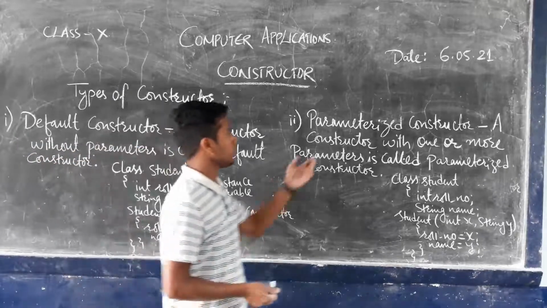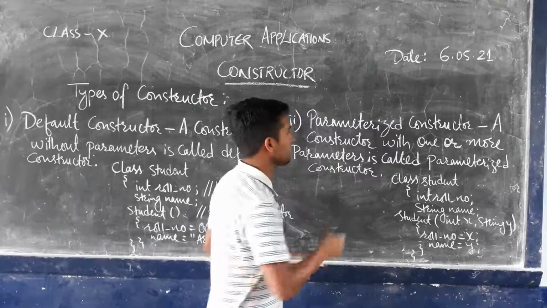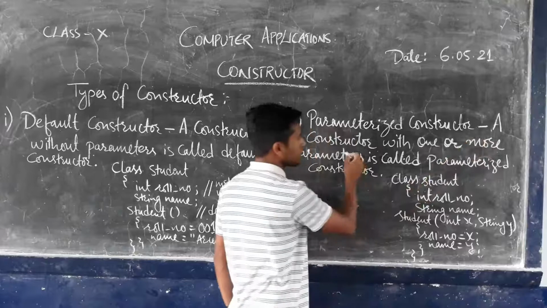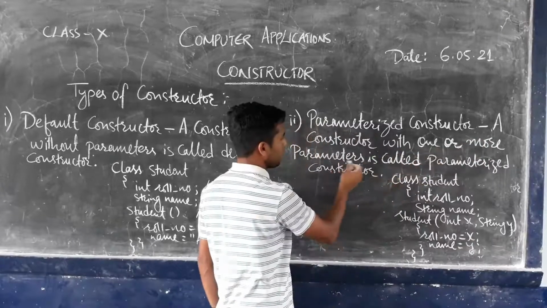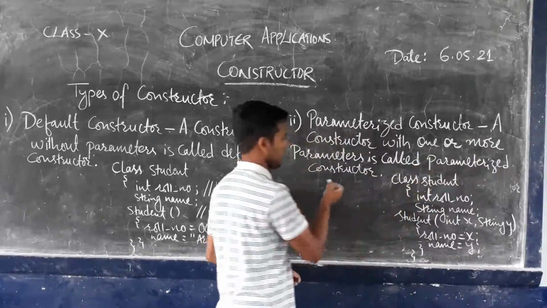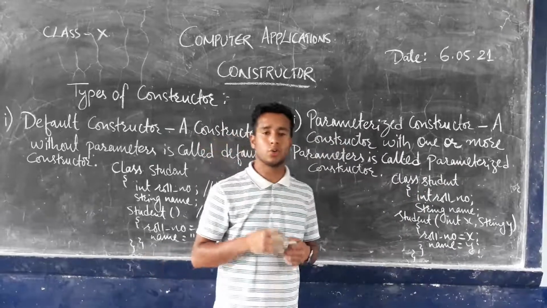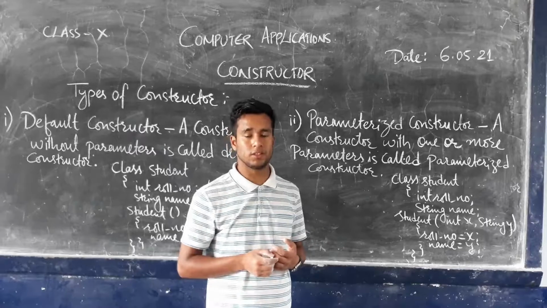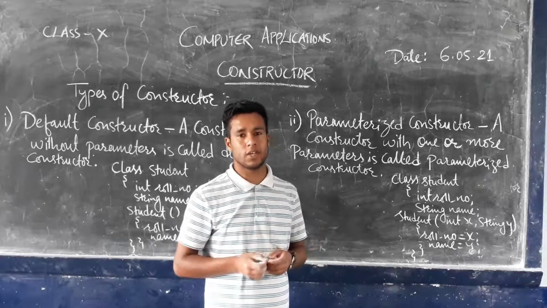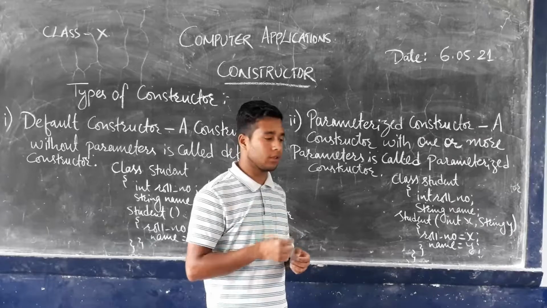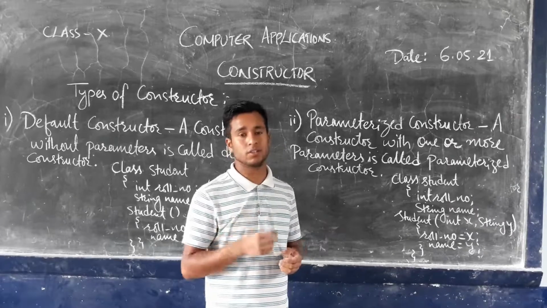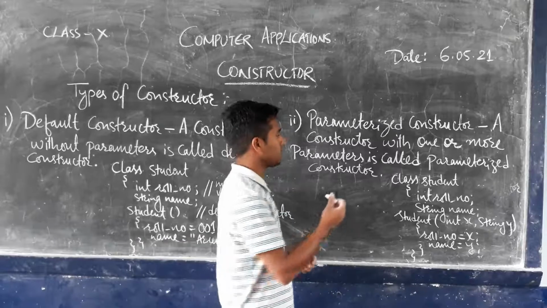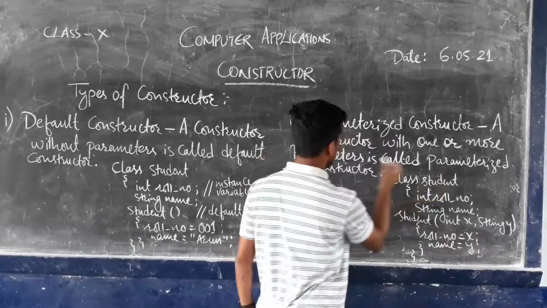Now let us come to the second type of constructor, which is called the parameterized constructor. A constructor with one or more parameters is called a parameterized constructor. If there are no parameters given inside the bracket where the constructor has been mentioned, that kind of constructor is called default. And if parameters are there inside the bracket, that kind of constructor is considered a parameterized constructor.